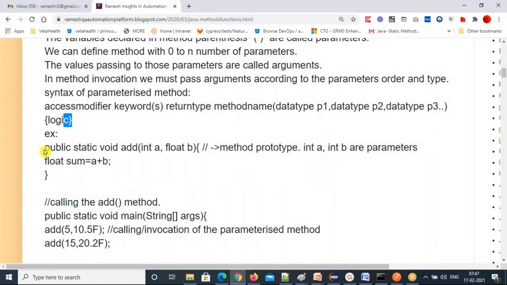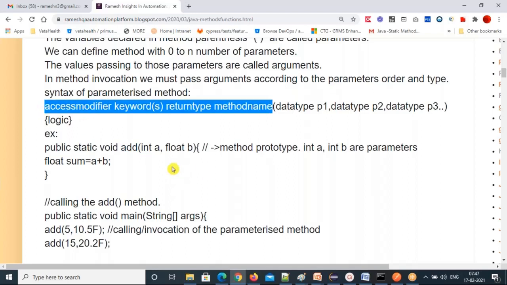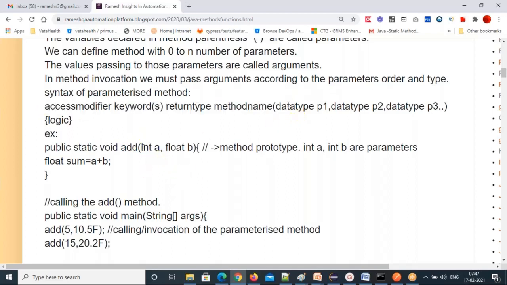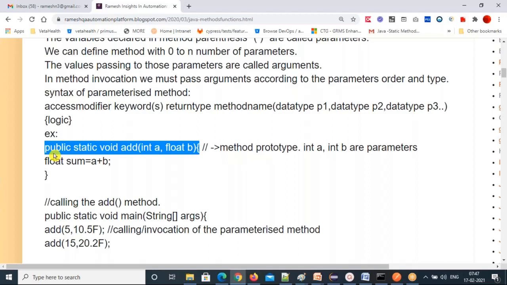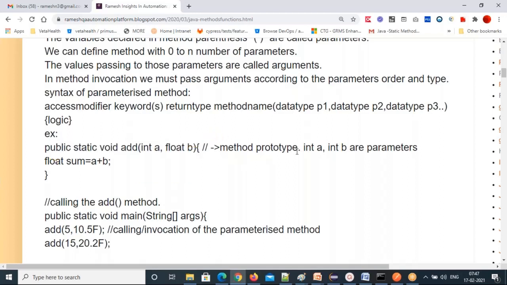This is a simple example I'm giving. Public static void: the access modifier I have taken is public, the keyword I am using is static, and for the return type I am taking void. The method name I have taken is add. Then in the parentheses, the data type is int and the parameter name is a, comma, the data type is float and the parameter name is b. This entire thing is called the method prototype. So int a and float b are parameters.